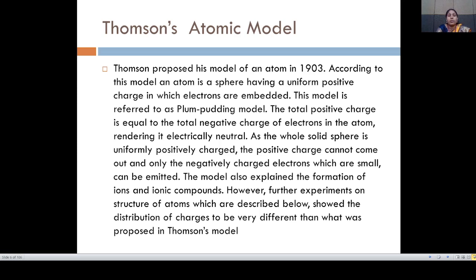The total positive charge is equal to the total negative charge of the electrons in the atom, rendering it electrically neutral. When the total positive charge is balanced by the total negative charge of the electrons in the atom, then that atom is called electrically neutral.